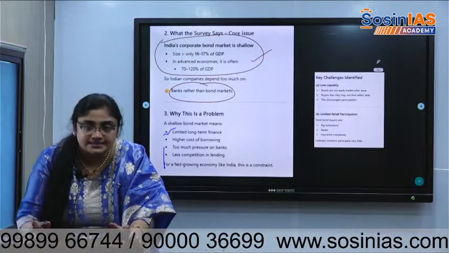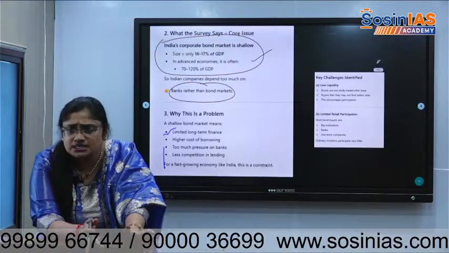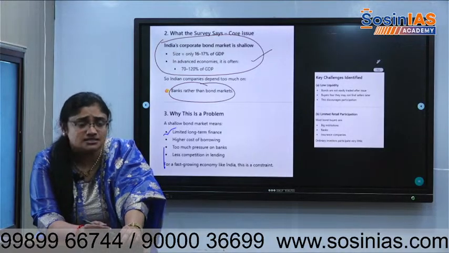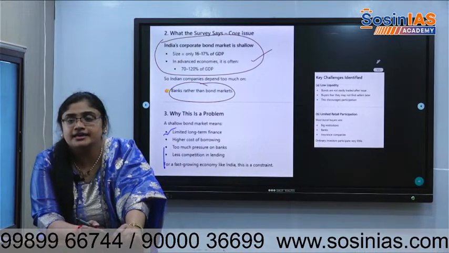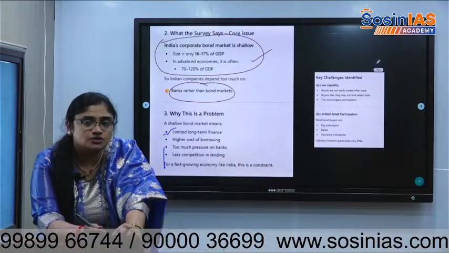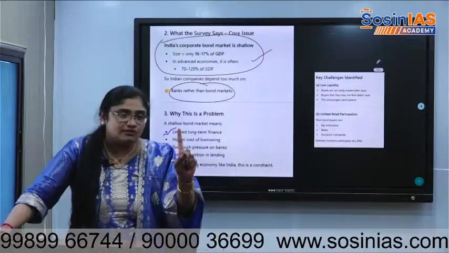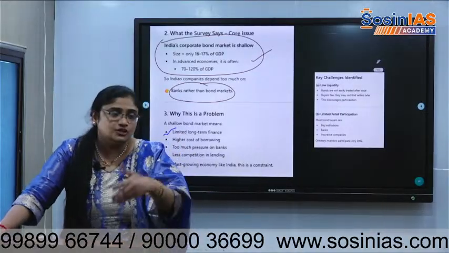Now RBI is there. Suppose a bank is defaulting, like Punjab National Bank, and we have seen some district banks and regional banks defaulting. Who will assure the money? Either the government or RBI. If you want to develop this corporate bond market, one company cannot do anything if they are just floating bonds and no one is investing.